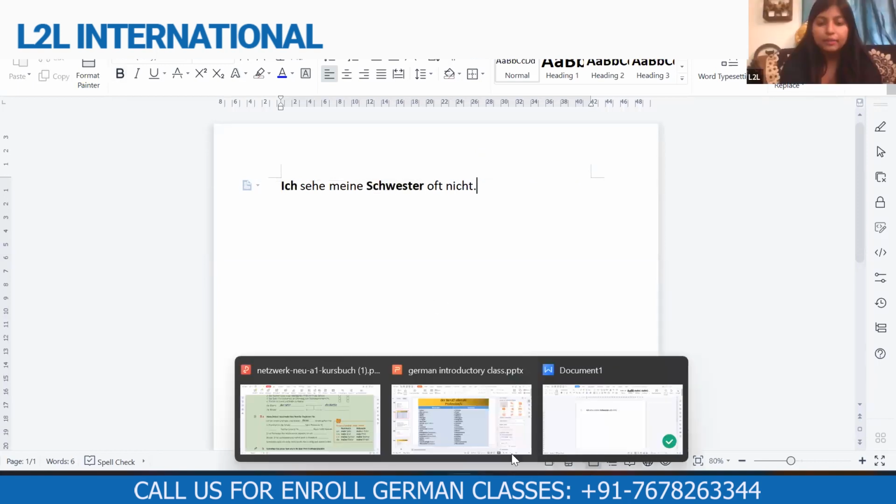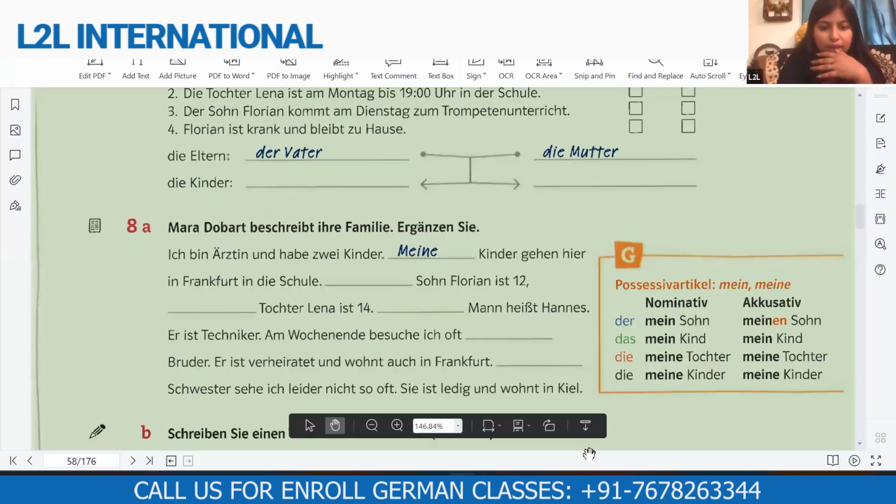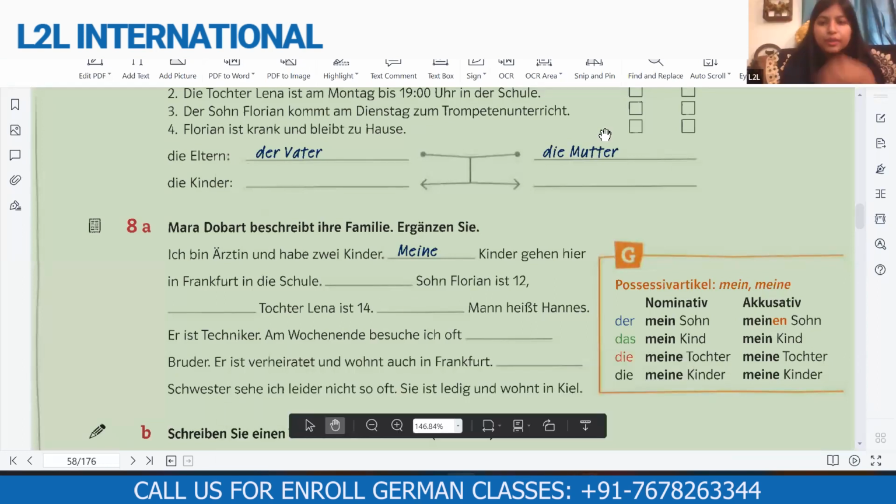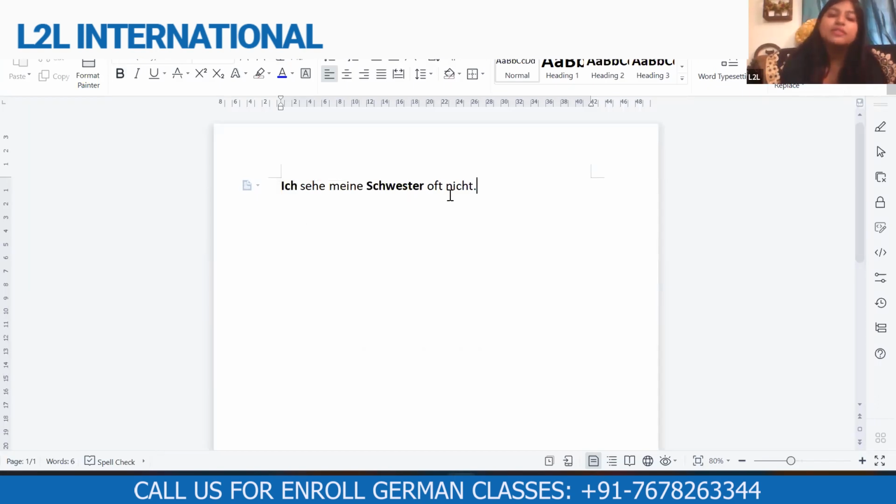Okay, leider, let me check the sentence once. Okay, leider nicht so oft. Yeah, ein Moment, I forgot there is a leider as well. Ich sehe meine Schwester leider nicht oft. Leider is unfortunately, I don't see her often. So this is the easiest way to write the sentence. The other way is this: Meine Schwester